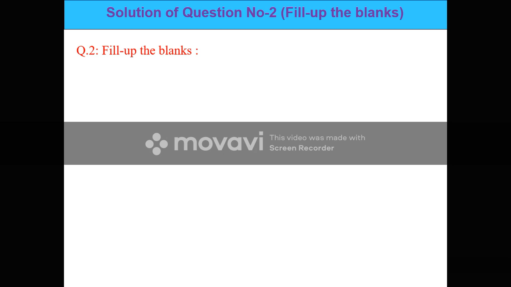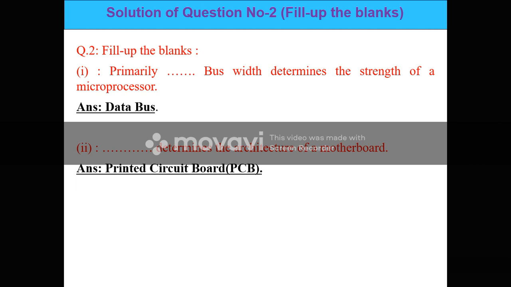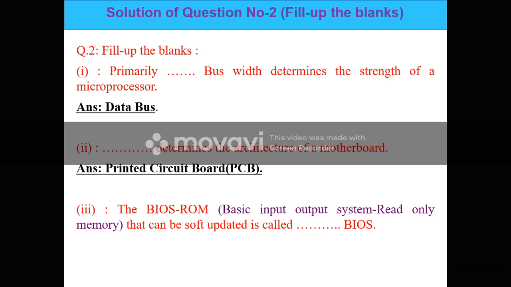Next, question number 2, fill in the blanks. Data bus width determines the strength of the microprocessor. PCB, the printed circuit board, determines the architecture of a motherboard.